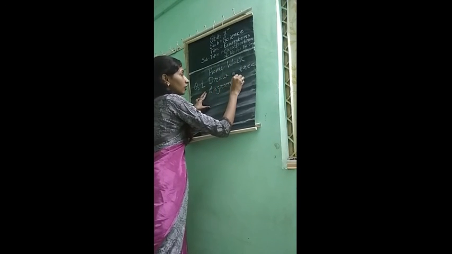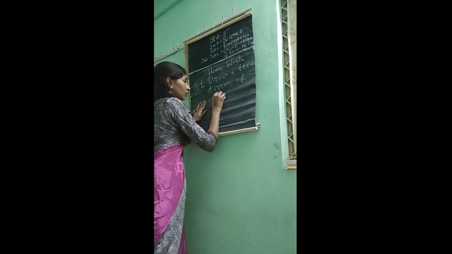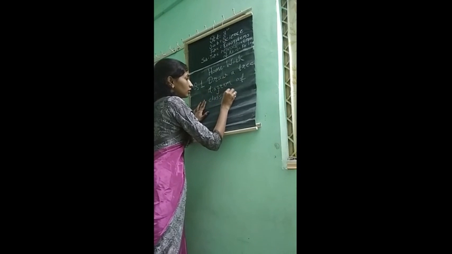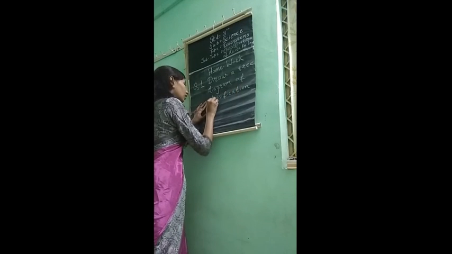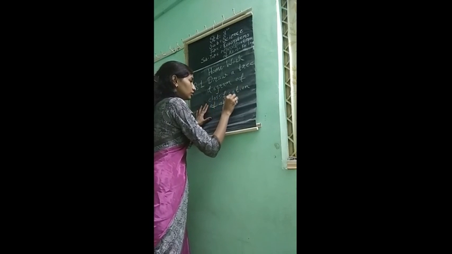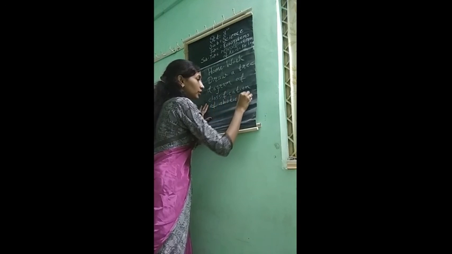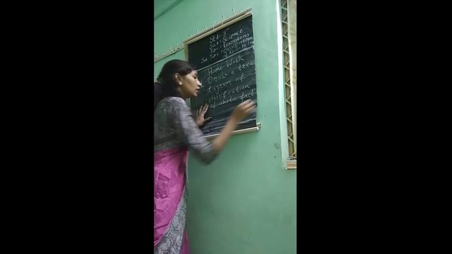Tree diagram of classification of abiotic factors. Okay, this is your homework.